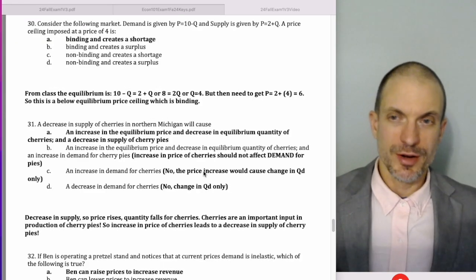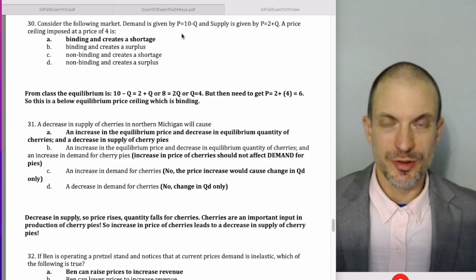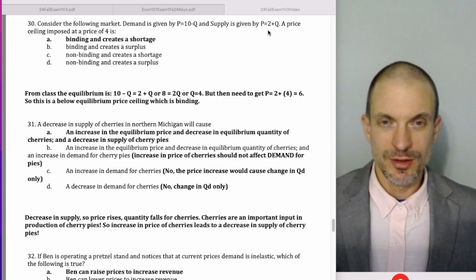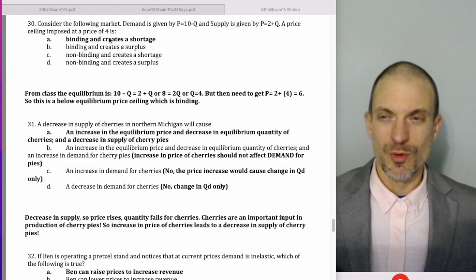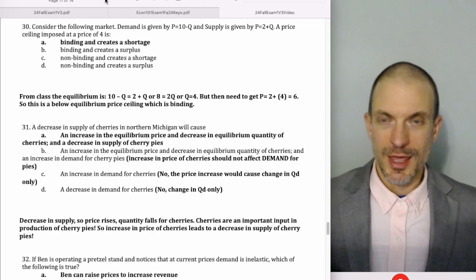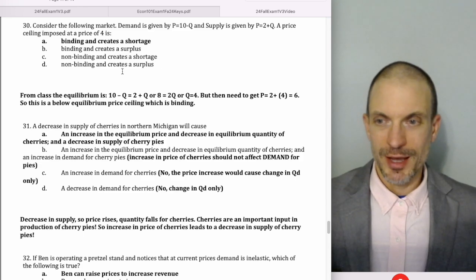Consider the following market. So demand is given by price equals 10 minus Q. Supply is given by price equals 2 plus Q. A price ceiling is imposed at a price of 4. Does what? Well, we have to find the equilibrium to know if this is going to be above or below the equilibrium, and therefore if it's going to be binding or non-binding.